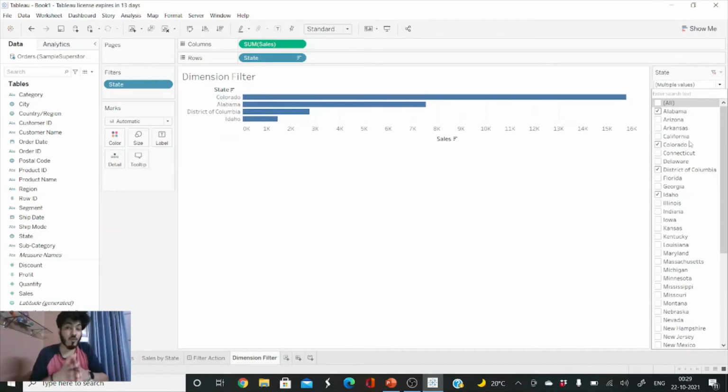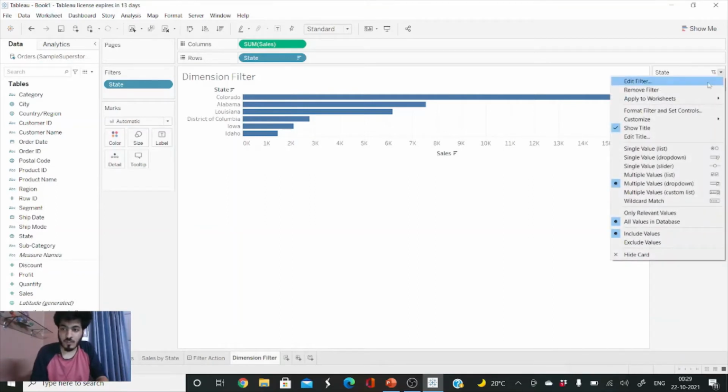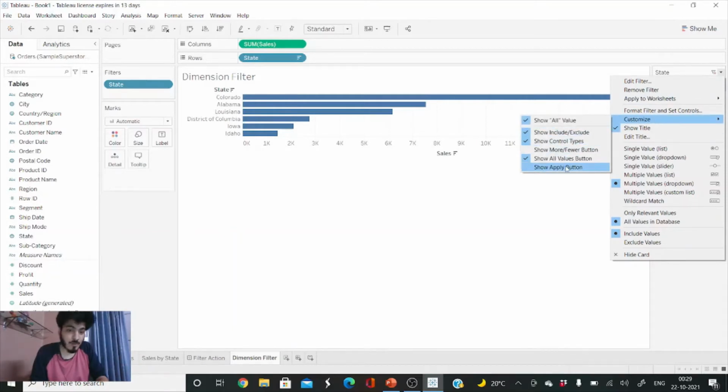Okay, now I want to select the cities I want, and then I want an apply button to make the changes in the visualization. That can also be done in Tableau if you're not familiar with that. Let me show you. We can just click on this drop down and go to the customize option, and you can see there's a show apply button which is not ticked in Tableau by default.